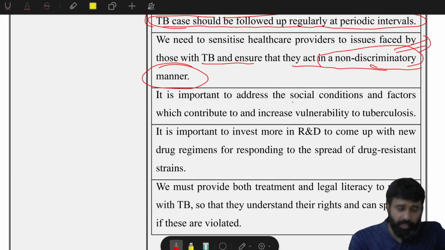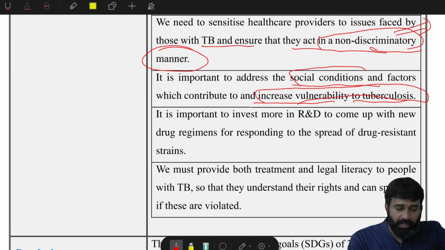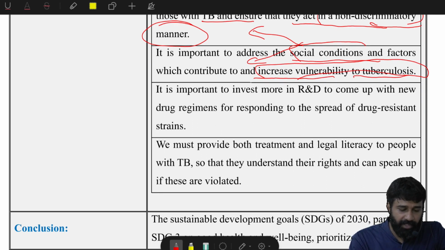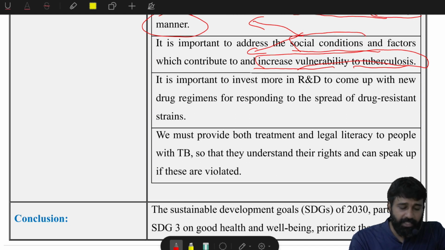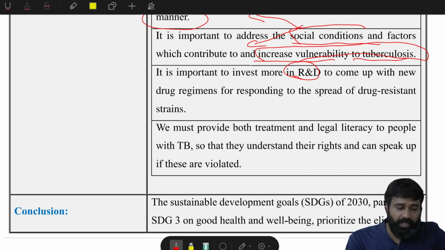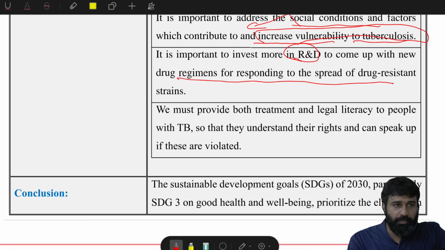Right? It is important to address the social conditions and factors which contribute to and increase vulnerability to tuberculosis. What are social conditions here? Undernourishment, poverty, right? Lack of awareness, literacy. Yes, very good. Stigma, social stigma. It is important to invest more in R&D, more R&D on drug regimens. So government has to support this R&D.